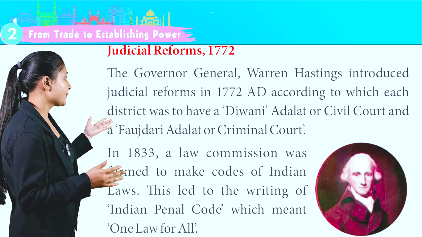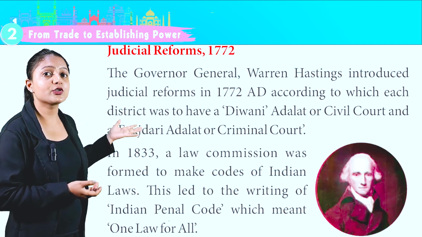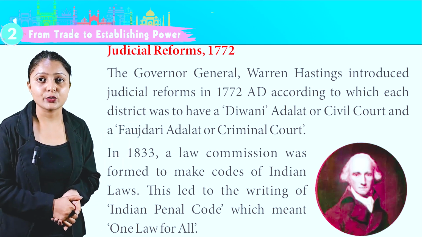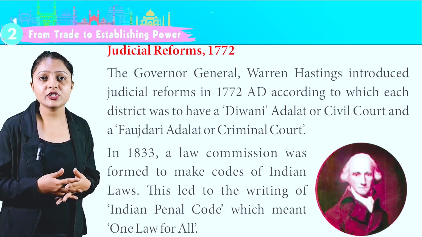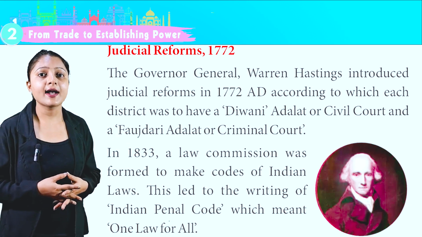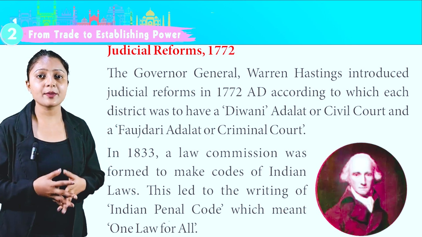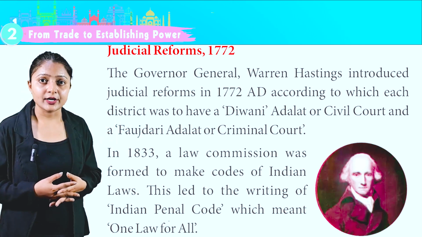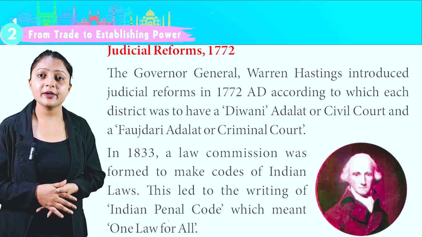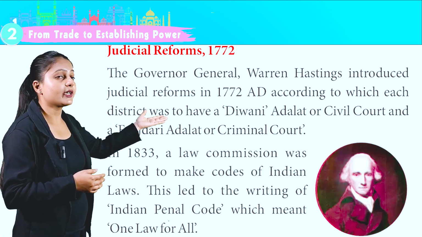Judicial Reforms 1772. The Governor General Warren Hastings introduced judicial reforms in 1772 AD, according to which each district was to have a Diwani Adalat or civil code and a Faujdari Adalat or criminal code. In 1833, a law commission was formed to make codes of Indian laws. This led to the writing of Indian Penal Code, which meant one law for all. This is the image of Warren Hastings.